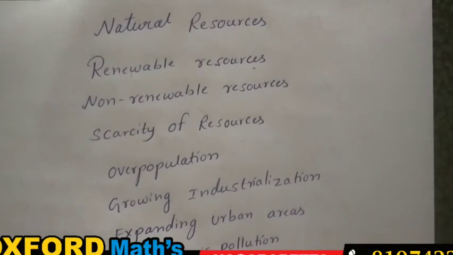When most of the people started to migrate from rural areas to cities, to provide all facilities, again what we have to do, we have to use the natural resources in abundance. So these are all effects of the scarcity itself.